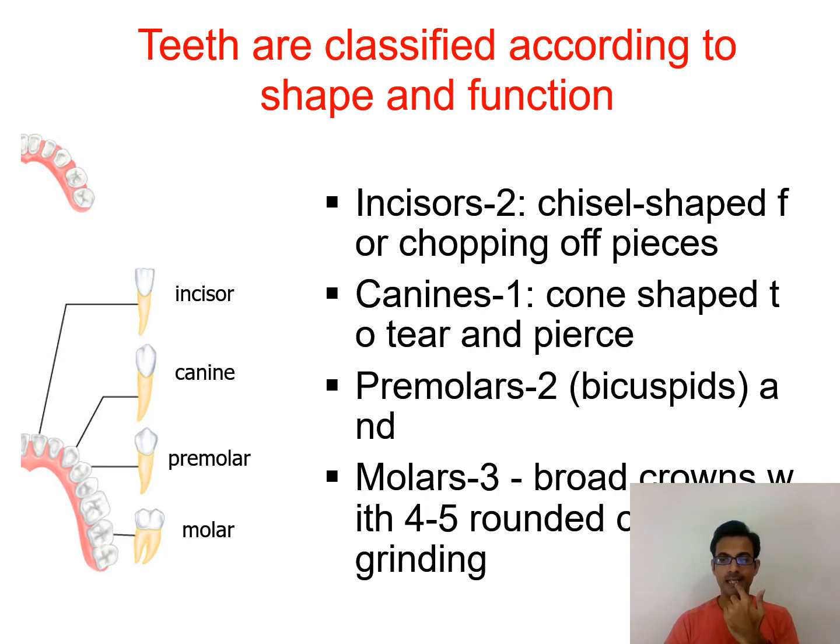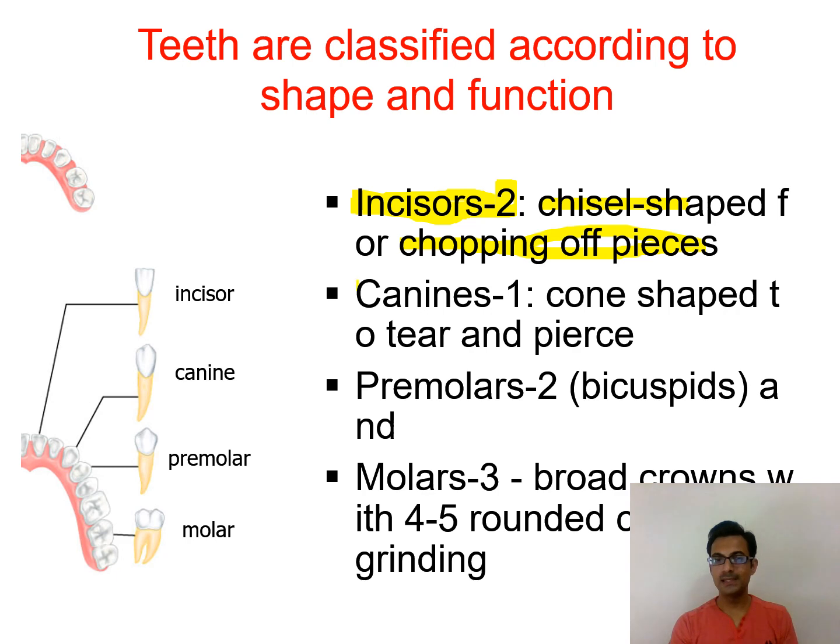So the frontal teeth, the two teeth what we have up and below, those two teeth are called incisors, okay. There are two incisors in the mouth, up and below. So they are chisel shaped, they are flat in shape, okay, and they are used for chopping of the pieces. We can cut the food we eat with the help of the frontal teeth, okay. So it is just used to chop the food, okay.